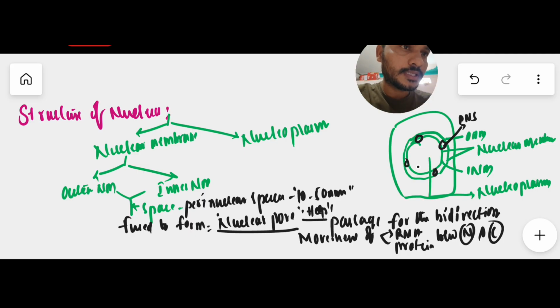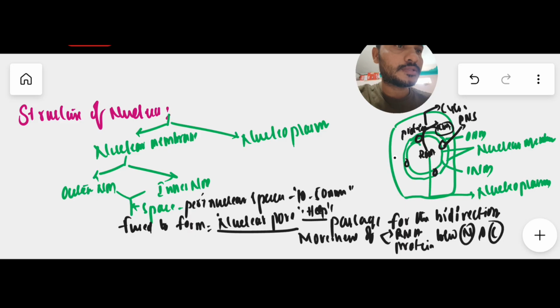For example, inside the nucleus there is a formation of RNA. After formation of RNA by the transcription process in the nucleus, it must go back to the cytoplasm. This region is called the cytoplasm. For the translation process, the RNA must enter the cytoplasm. So this RNA goes out from the nucleus to the cytoplasm through this nuclear pore, and in the cytoplasm it undergoes translation to synthesize protein.